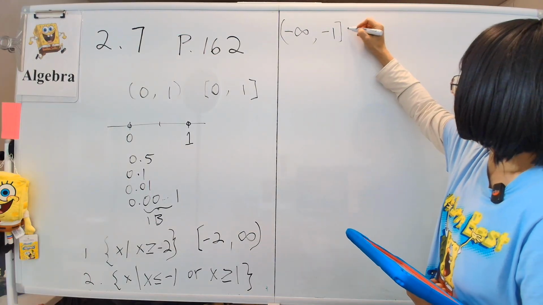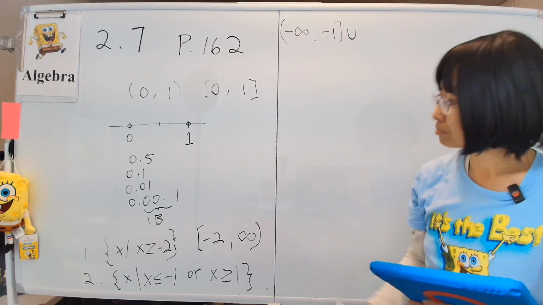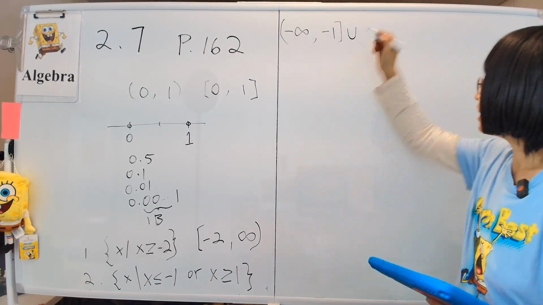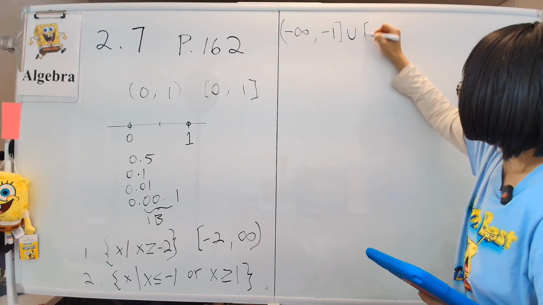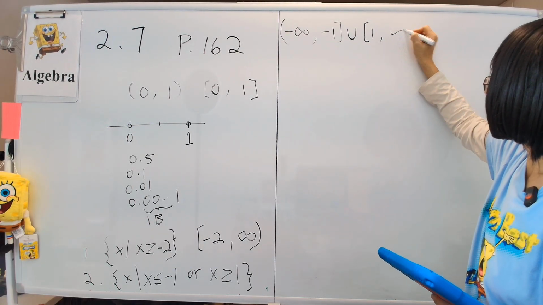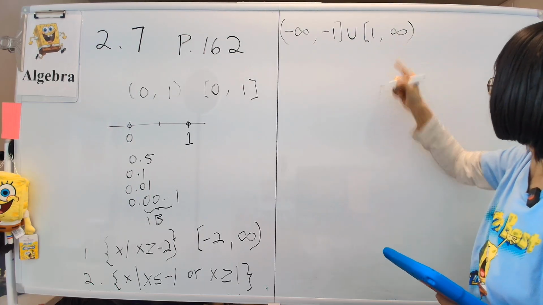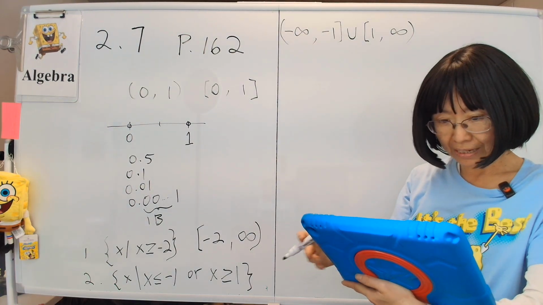Anyway, so "or" is the union sign. And the other option was x bigger than or equal to +1. So being equal to +1, we have to use the bracket. And then just greater than, okay? So it goes to positive infinity. So please do that for your homework as well.